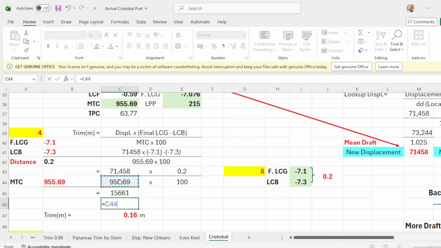Click the displacement times 100. Click this one. And that will be, your trim will be 0.16. When you say positive, that is trim by the stern. Why?